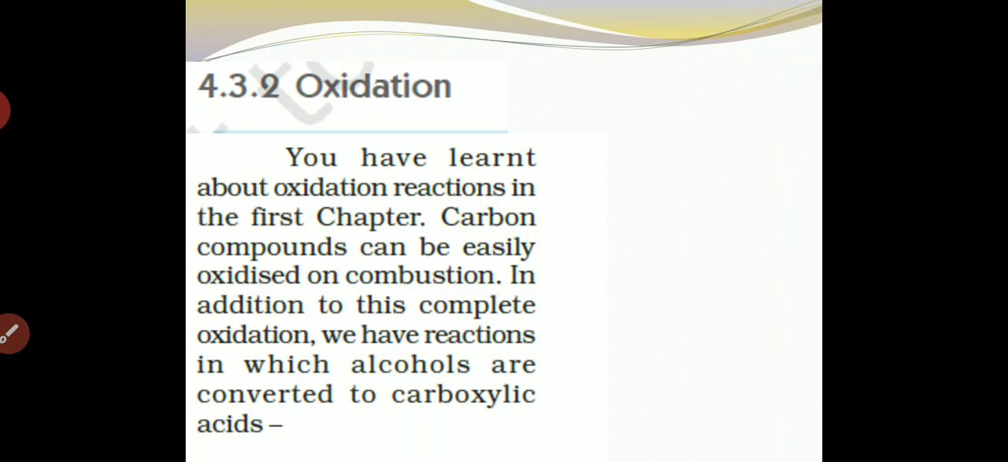You have learned about the oxidation reaction in the first chapter. Carbon compounds can be easily oxidized on combustion. In addition to this complete oxidation, we have reactions in which alcohols are converted to carboxylic acids.